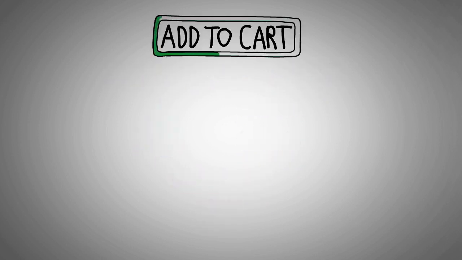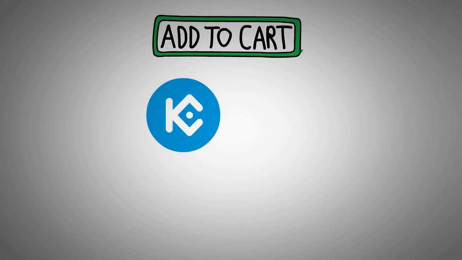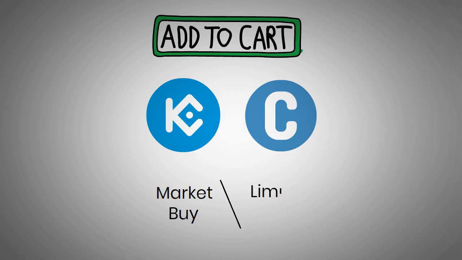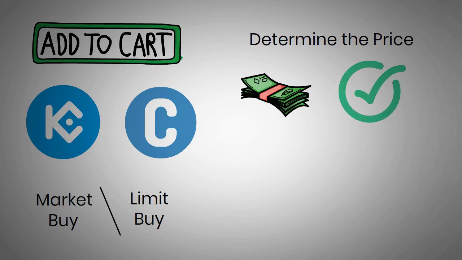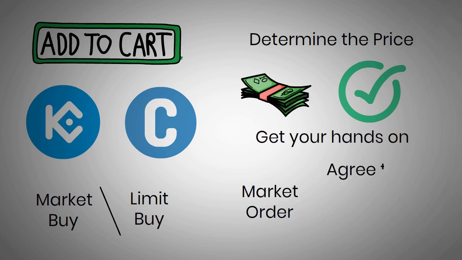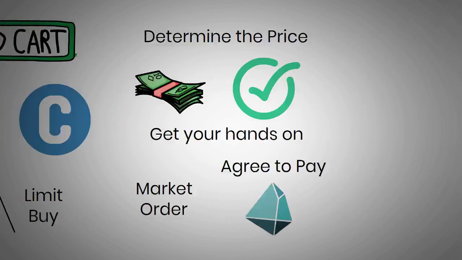You can purchase Trias through KuCoin exchange, similarly to buying another cryptocurrency. You can either place a market buy or a limit buy. With a limit buy, you determine the price you are willing to pay, and your order gets filled once the token price reaches your limit price. If you want to get your hands on the token quickly, you can place a market order where you agree to pay the current price and have your order filled almost immediately. If you are interested in purchasing Trias, you can visit KuCoin or PancakeSwap.